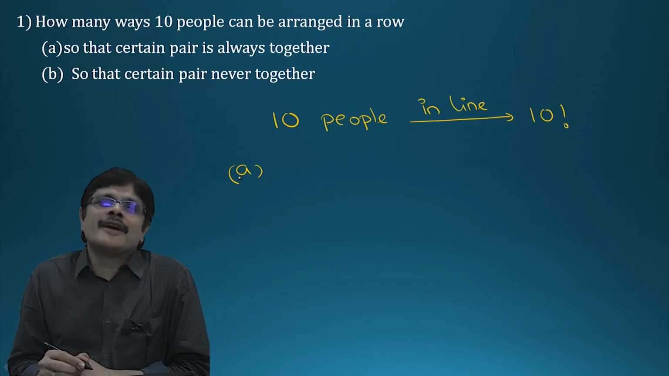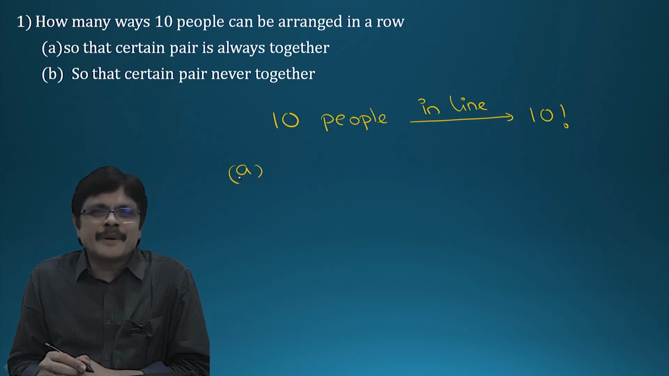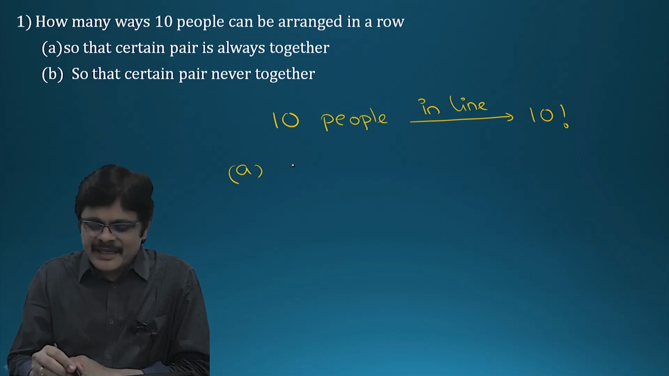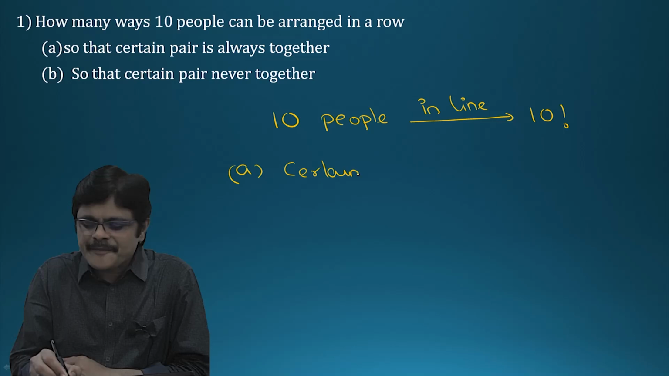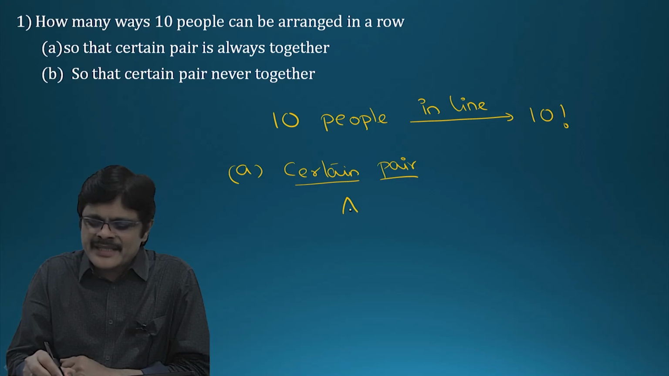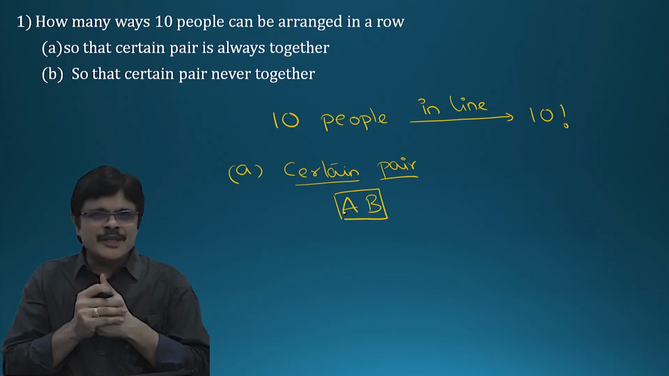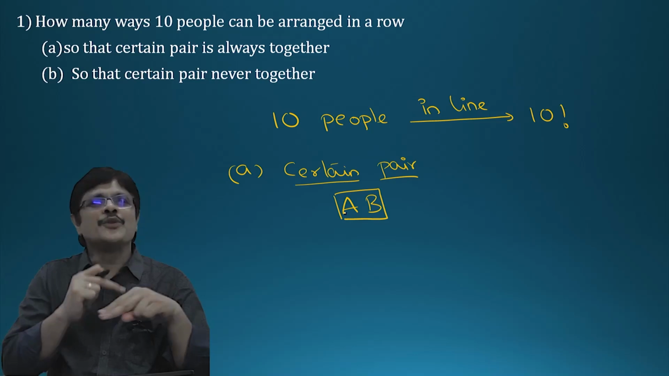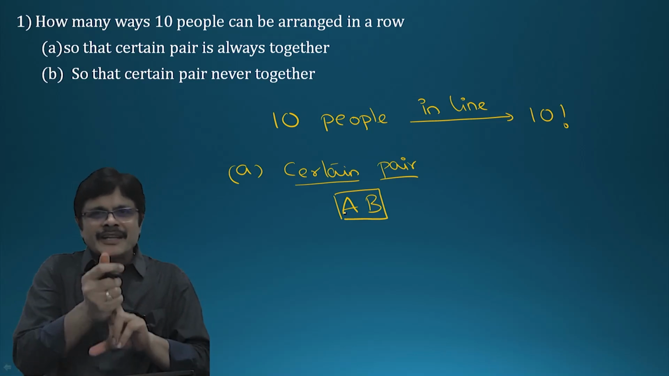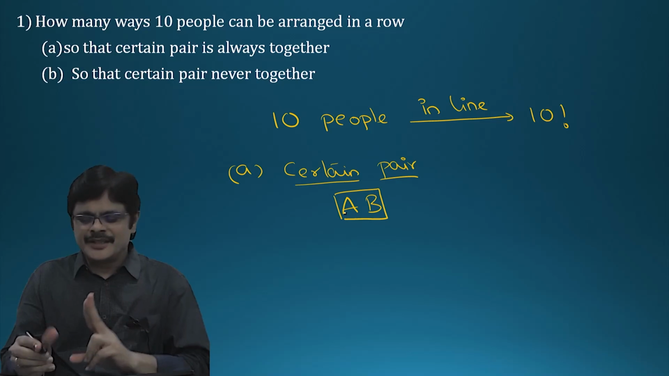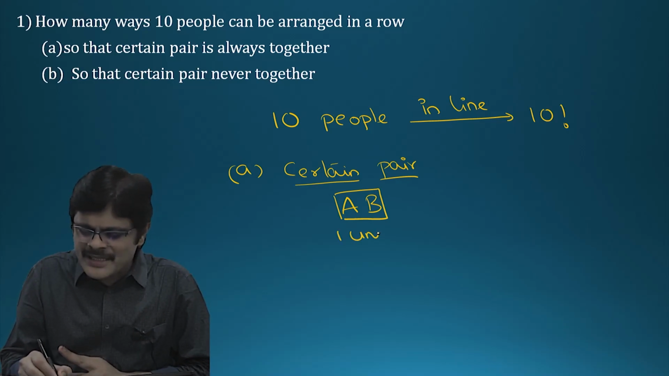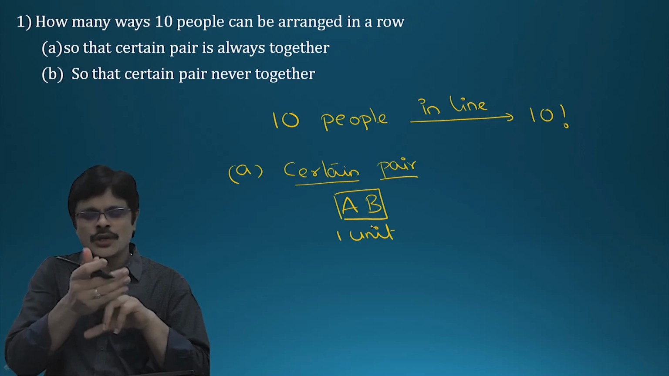Certain pair always together. See, when you say certain pair, it means a fixed pair. Let us say A, B are the two people. You want these two people always together. So whenever you want two people always together, you tie them. Now wherever they sit, they sit like a single unit. So for the mathematical problem, you can consider it as a single unit. These two are like one unit.